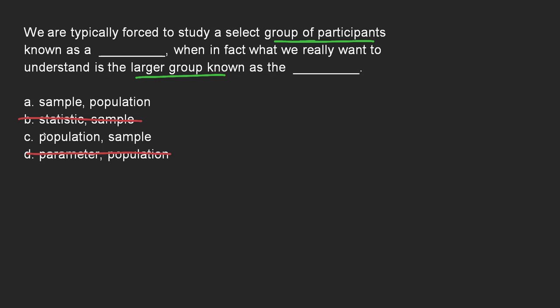What we're doing is we're being forced to work with only a small sample. A sample is a smaller group taken from the population. That's typically how research works. You don't have access to the entire population, so you're forced just to deal with a sample of participants who are available to you to study directly. So we are typically forced to study a select group of participants known as a sample, when in fact what we really want to understand is the larger group.